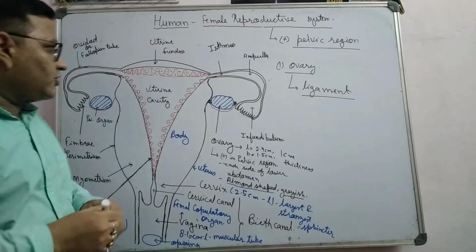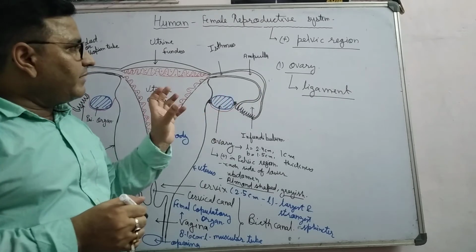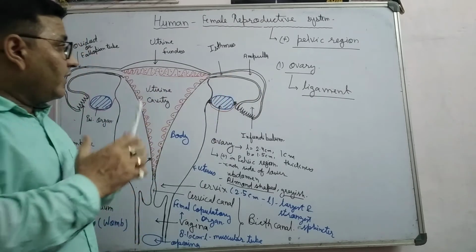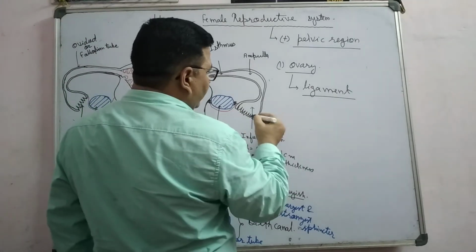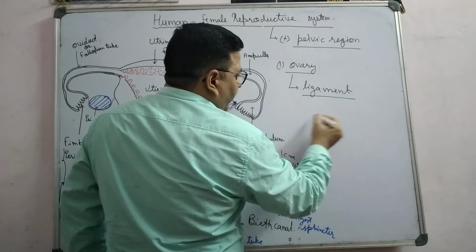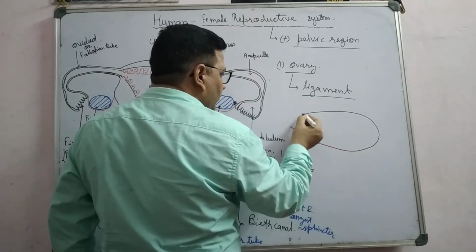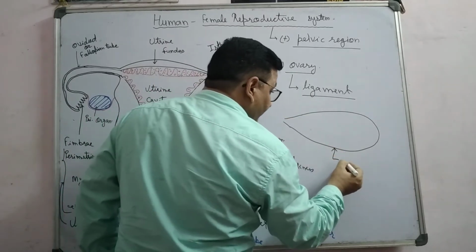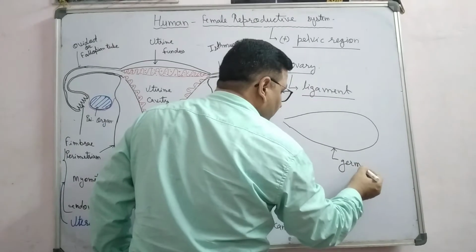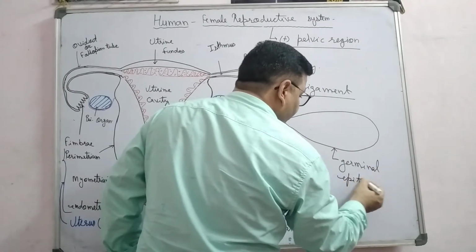It gets attached to the pelvic wall by the ligament. The ligament provides support to it. If you observe, each ovary is surrounded by one layer, the outermost layer, which is known as epithelium, the germinal epithelium.